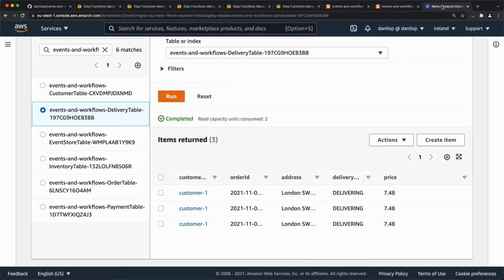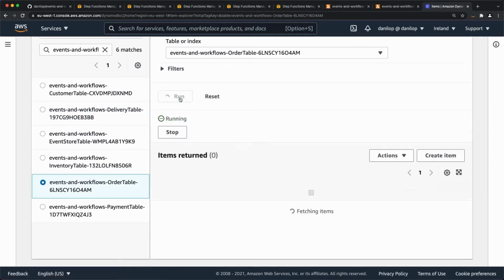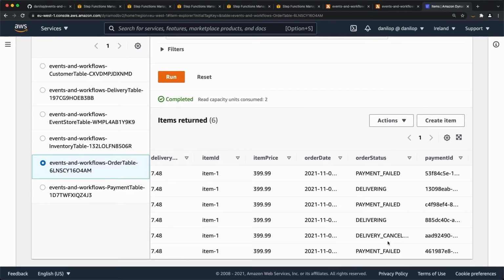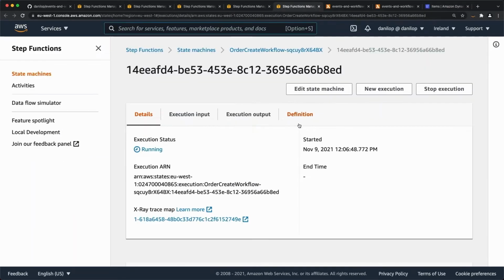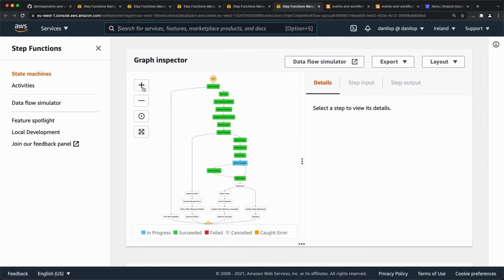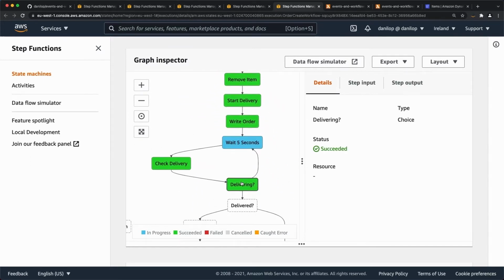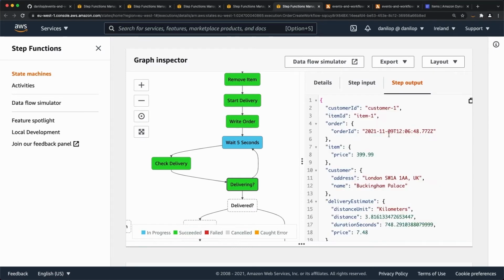If we go to the DynamoDB table and run the query, we see that we have one delivery cancelled. And if we go in the order table, we see that we have one order with delivery cancelled, and 3 with failed payment. 2 are still delivering. So let's go into the other step function that we launched here. We are still in the delivery loop here. So we can click here, take the order ID.